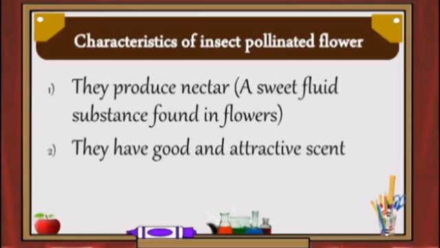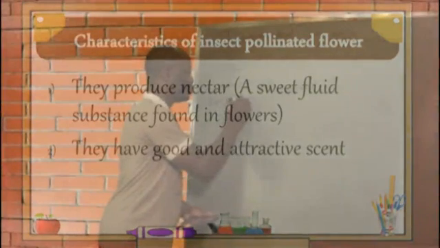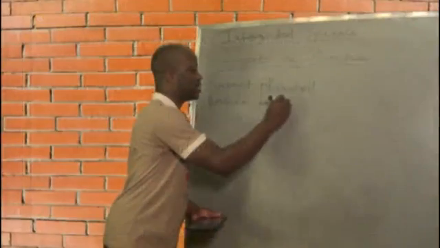One, they produce nectar. Nectar is the sweet fluid found in flowers. Because of the sweet fluid in the flower, it always attracts insects like bees and butterflies to the flower. That is, they produce nectar.